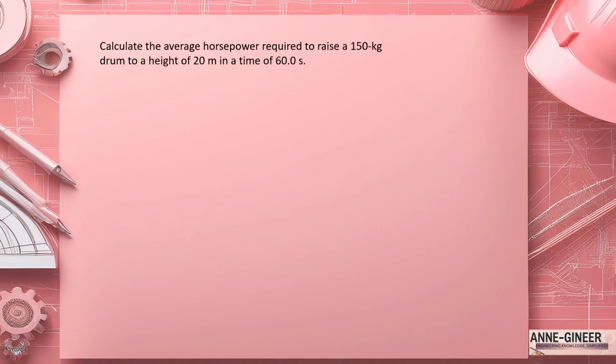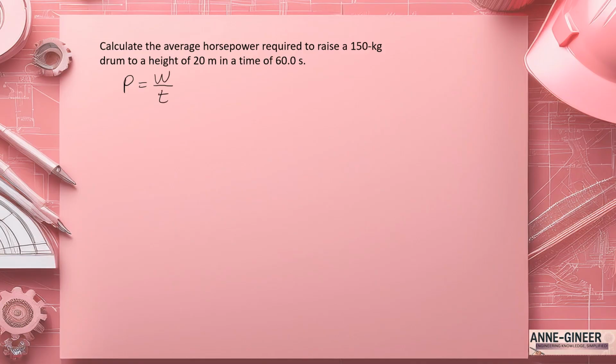Next problem. Calculate the average horsepower required to raise a 150 kilogram drum to a height of 20 meters in a time of 60 seconds. Let's recall the formula for power, which is the work over time.